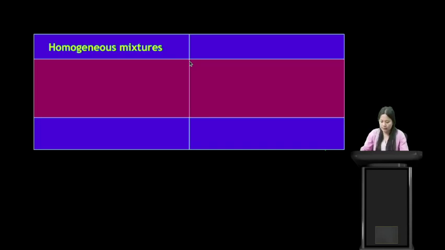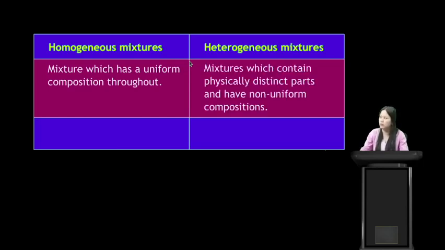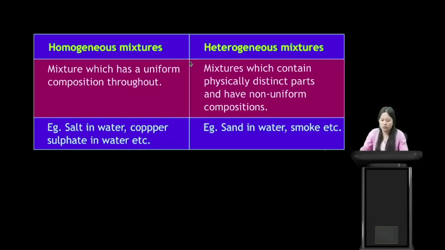Let us see the difference between homogeneous and heterogeneous mixtures. Homogeneous mixtures are those which have uniform composition throughout, whereas heterogeneous mixtures are those which contain physically distinct parts and have non-uniform compositions. Examples of homogeneous mixtures include salt in water, copper sulfate in water, and potassium permanganate in water. Examples of heterogeneous mixtures include sand in water, smoke, and oil in water.